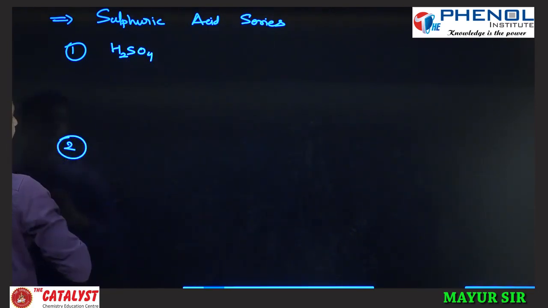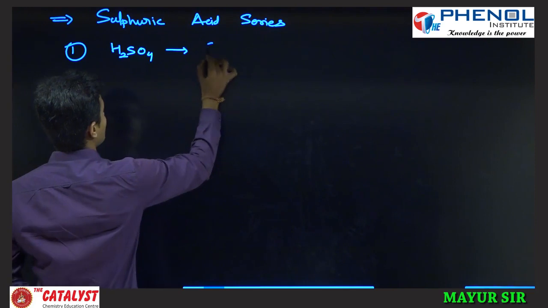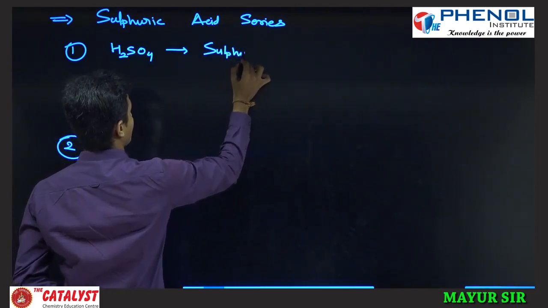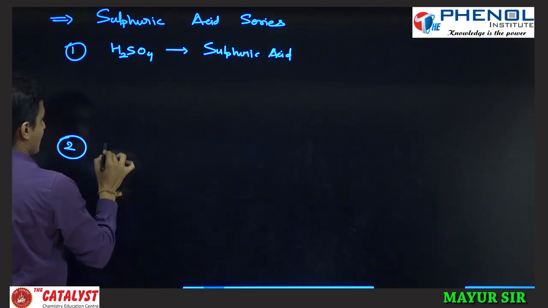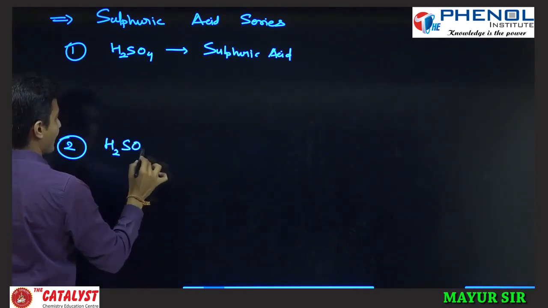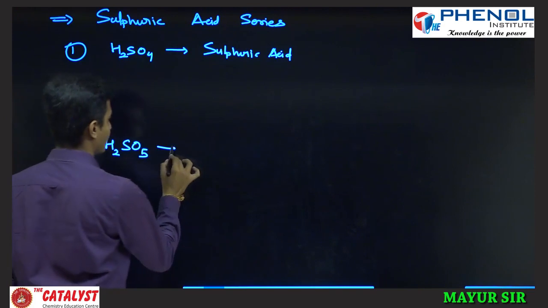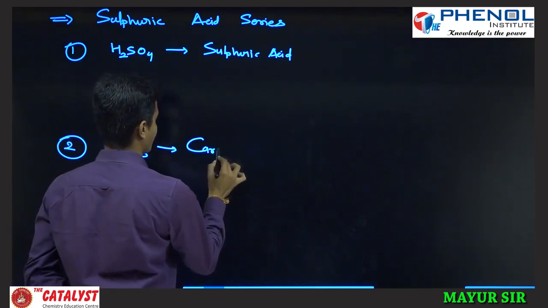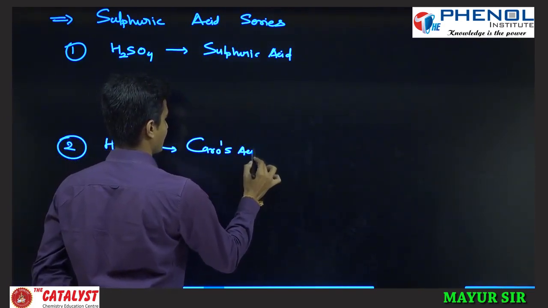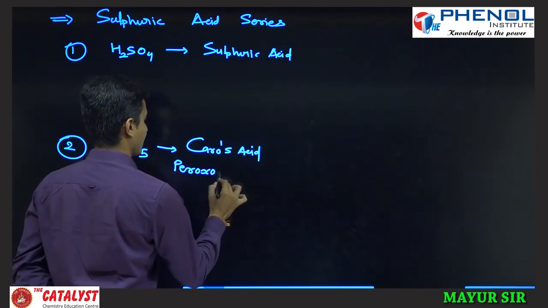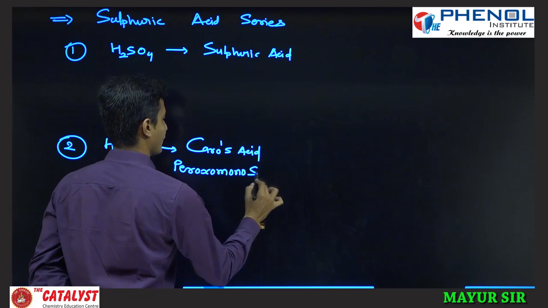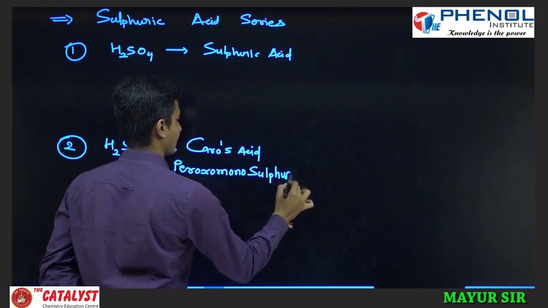Second, if you see H2SO5, that is what is called Caro's acid, and that is also called peroxo monosulfuric acid. Is it or not?